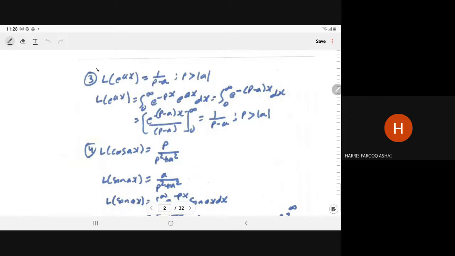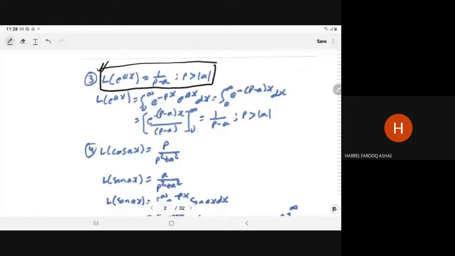Now the Laplace of the exponential function. The Laplace of e to power ax is equal to 1 upon p minus a, when p is greater than the modulus of a. By definition, the Laplace of e to power ax is the integral 0 to infinity e to power minus px into f(x) into dx.